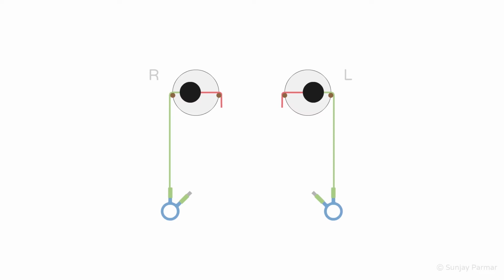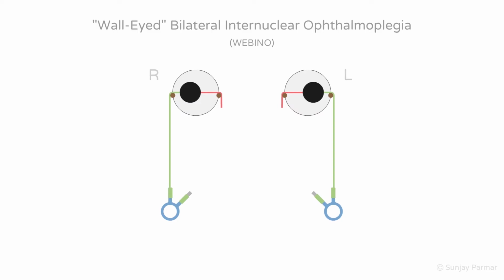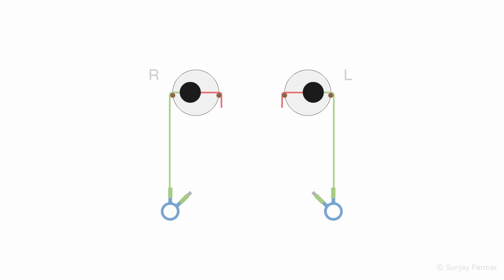In this position, the eyes are positioned as if they are looking at the sides of a wall around them, giving the non-politically correct but descriptive term of wall-eyed bilateral INO, or Robino for short. Similar to Bino, in Robino on lateral gaze, there is loss of adduction with dissociating abduction nystagmus. As the medial rectus subnuclei are also damaged in Robino, the eyes are kept in an exotropic position. As the upper midbrain is damaged in Robino, the convergence pathway alongside the medial rectus subnuclei are damaged, meaning the eyes cannot converge. In a Bino lesion, however, convergence is intact.